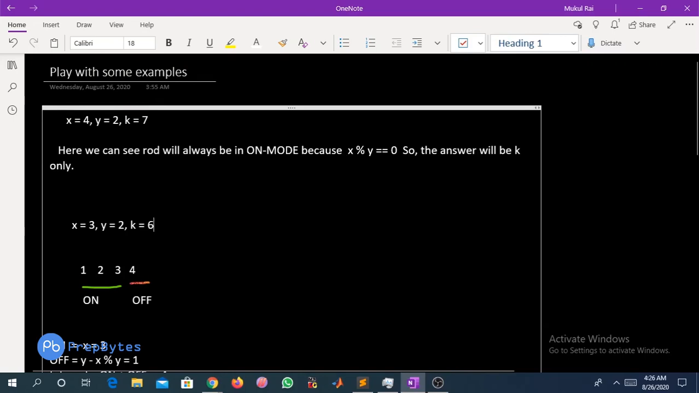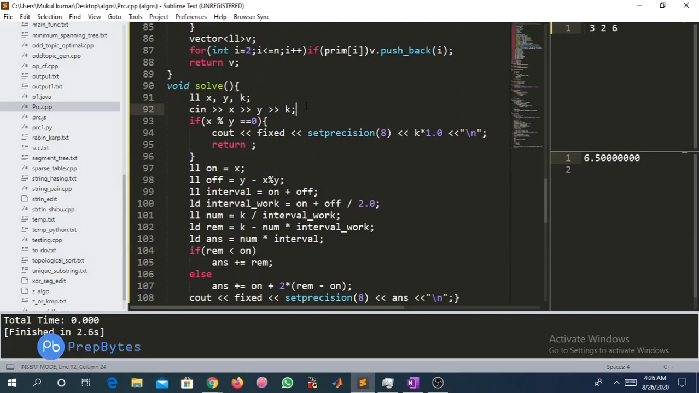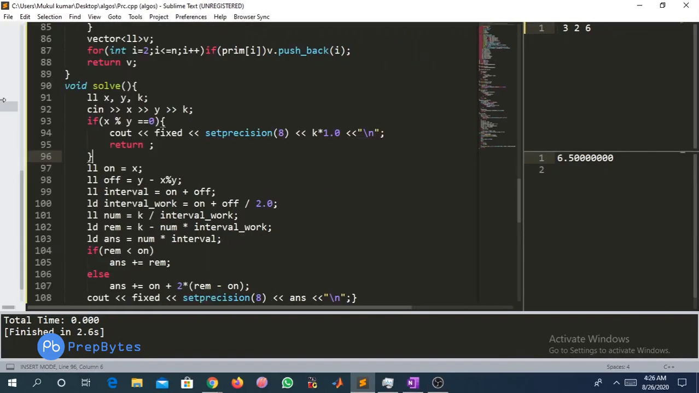So let us see the code for this. Here I am taking the inputs of x, y and k, and here I am checking if x percentile y equals 0, that is the first test case which is given in the problem statement. For that case we will just need the k minutes, so we will put that as our answer.